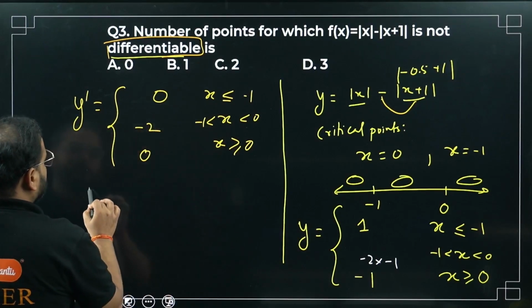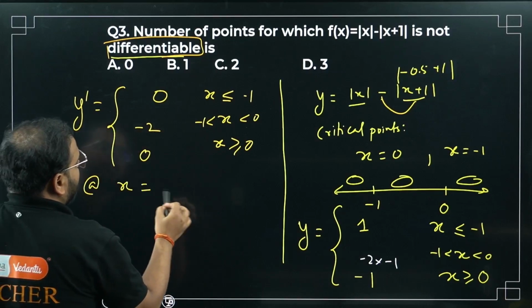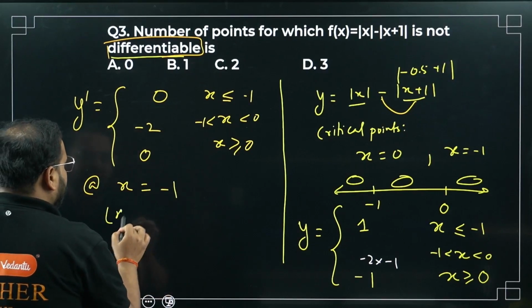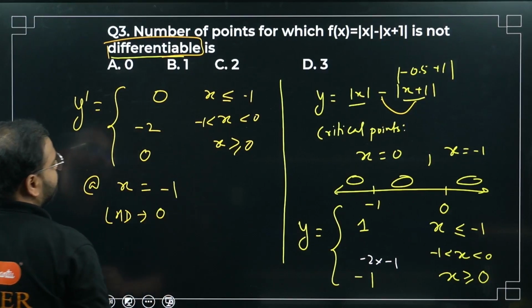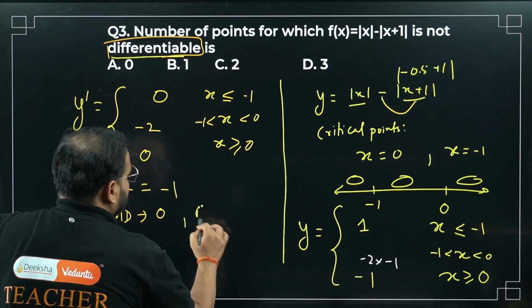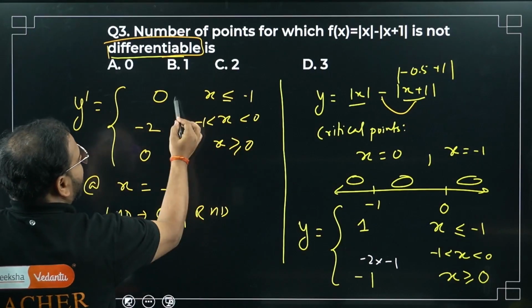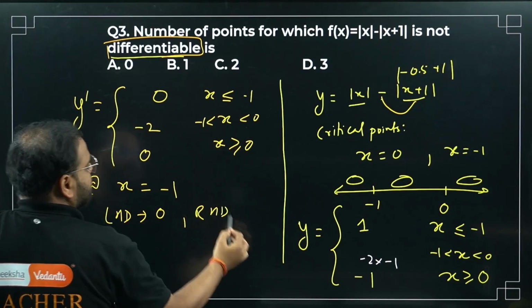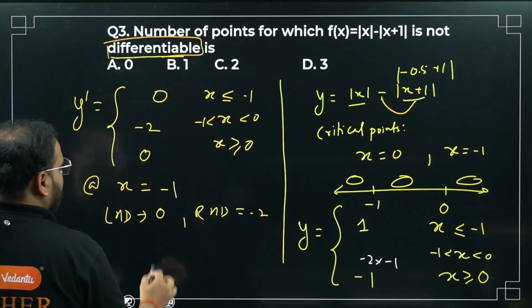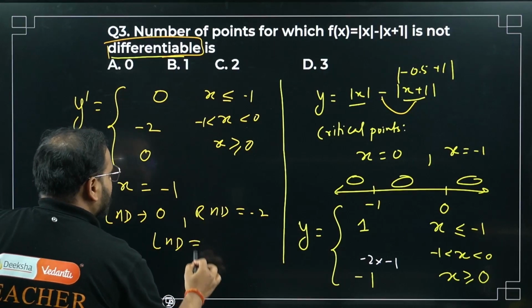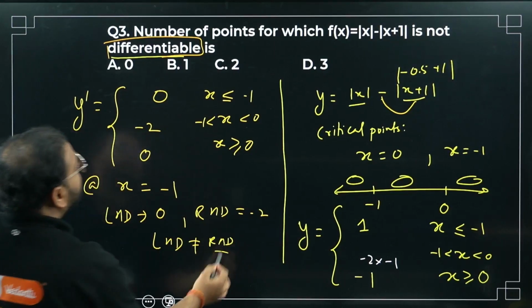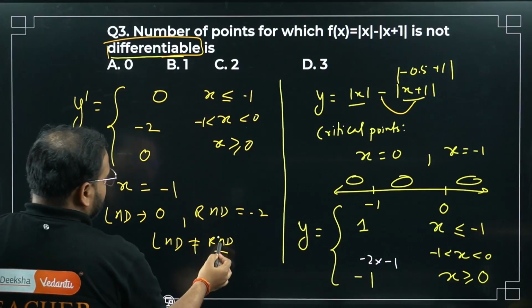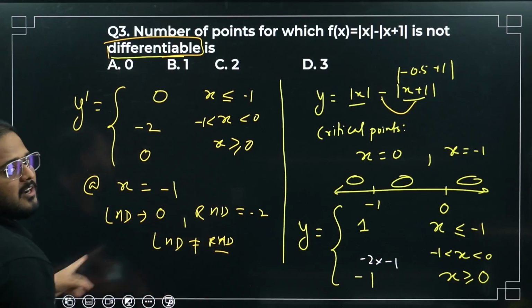Check that point 1. So at x equals minus 1, left hand derivative is what, sir? 0. And RHD is, please check here, RHD. LHD means before minus 1. What's the derivative here? 0, sir. What is RHD, sir? After minus 1, sir, it is going to be minus 2, sir. They are not equal, sir. LHD is not equal to RHD. Okay, so we have 1 point, means at point minus 1 it's not differentiable.